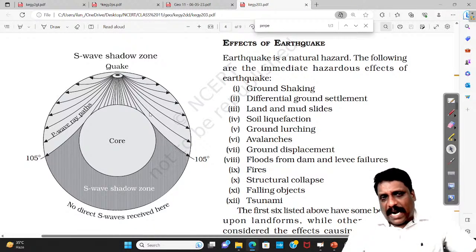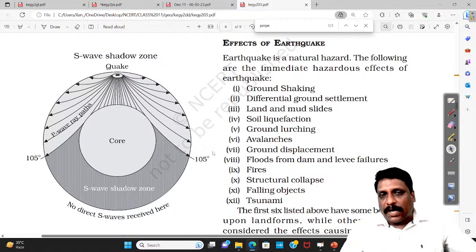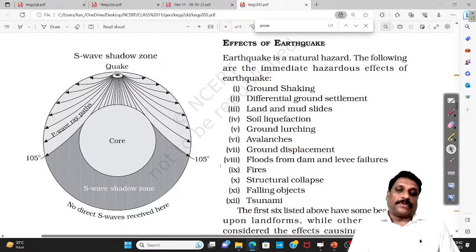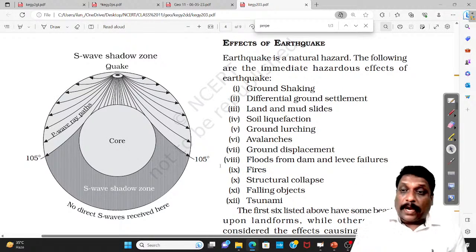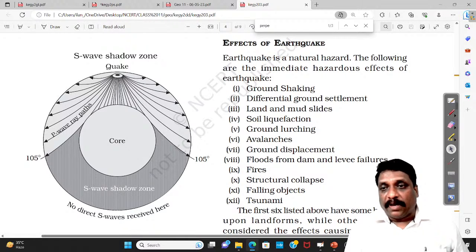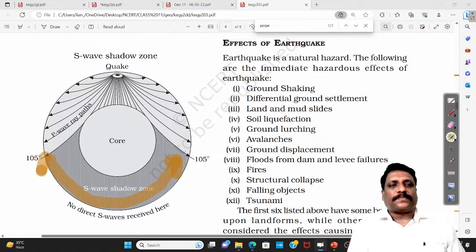And if I start recording the S waves, my dear friends, it is not that all parts of the Earth record the S wave. Nearly half of the Earth on the other side of the focus, from 105 degrees onwards, does not record this S wave. The combined geographical location where this body wave is not recorded, we largely call a shadow zone.